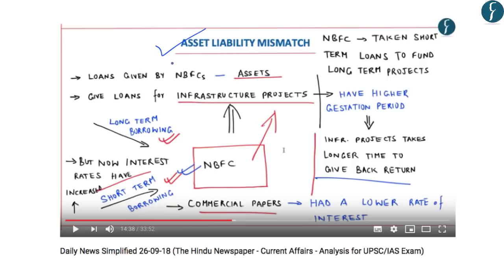And finally, this DNS explains the asset liability mismatch that is affecting the NBFC sector. So you should try and go through this video to understand this issue in detail. With this, let us move on to the next article.